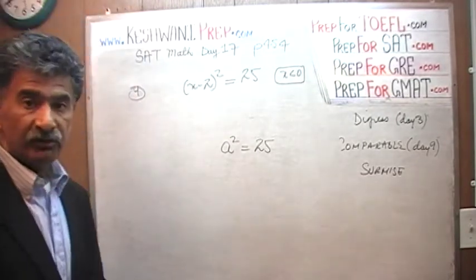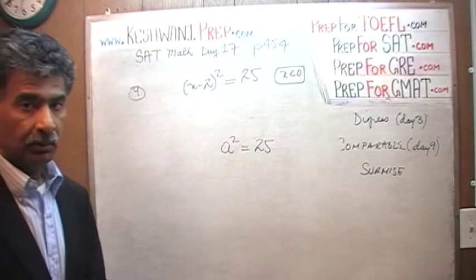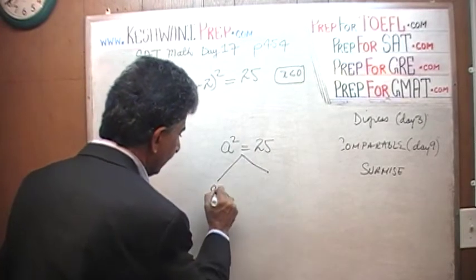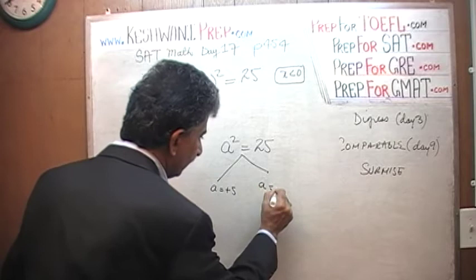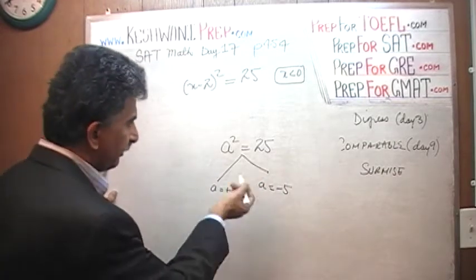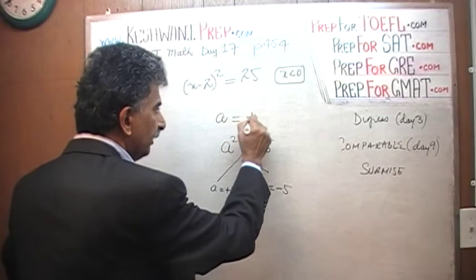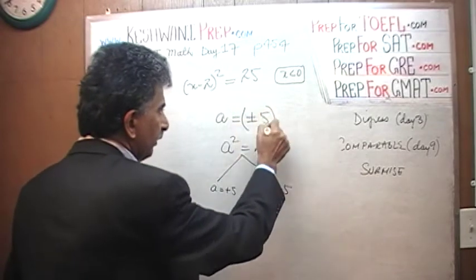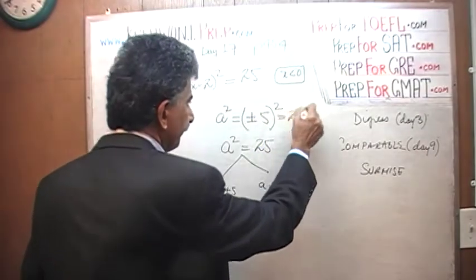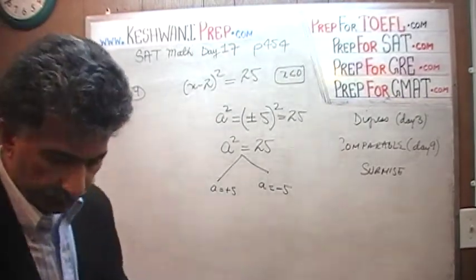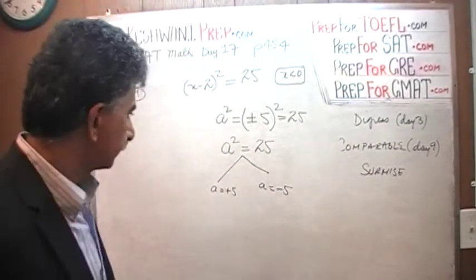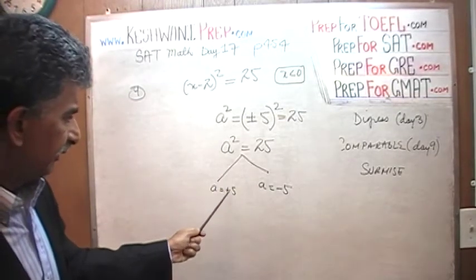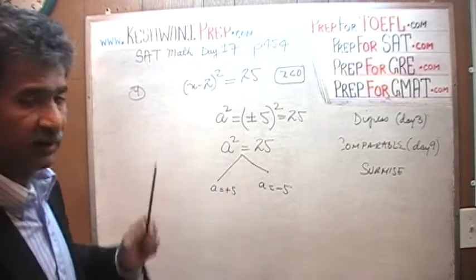If you're going to tell me that a equals 5, you're not wrong, but you are only half right. If a squared equals 25, what that tells us is that a is either positive 5 or a is negative 5. And this is how we write it together. We would say that a equals positive or negative 5. Why? Because it doesn't matter whether it's positive 5 or negative 5. When we square it, we get 25. So given the fact that a squared is 25, this quantity a must be either positive 5 or negative 5, which is exactly what's going on here.